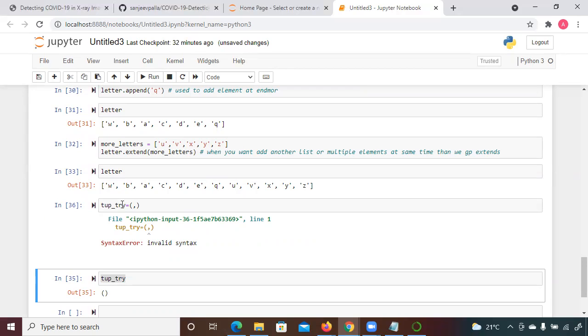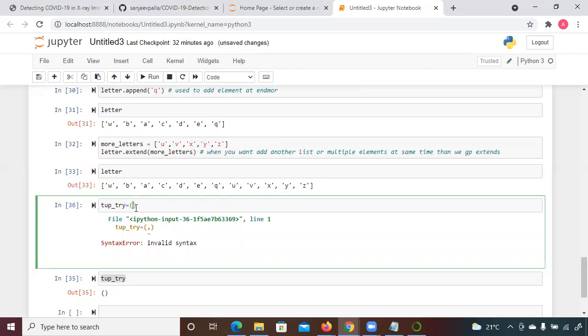Here, the thing is that when you give a 1 comma, then you can add an element to it. It means it is going to wait for some more elements, 1 comma. But if you give only one comma, we usually add it when we have multiple elements, right? 1 comma 2 comma 3, just like a, b, c are coming, right? But if you just add a comma, it means there is no significance in that, so that's why it's giving an error.